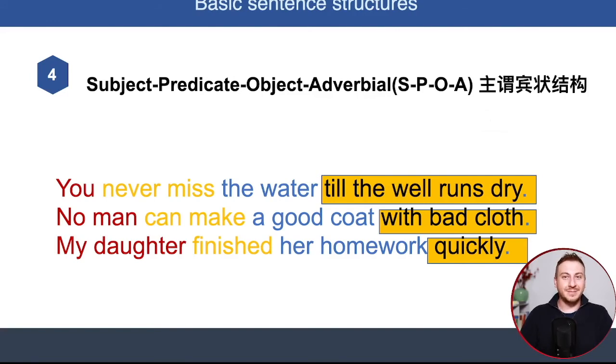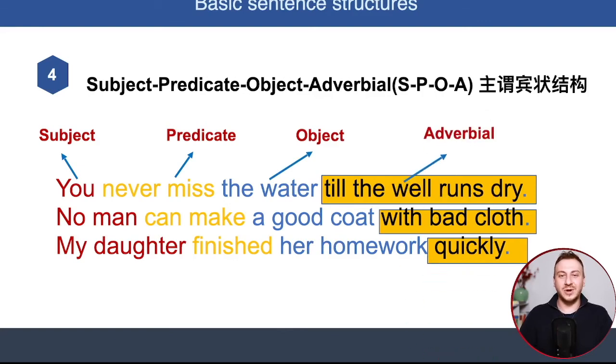Adverbials indicate time, place, manner, and reason, right? Okay, so let's look at the examples. You never miss the water till the well runs dry. You, subject, miss, predicate, the water, object, and till the well runs dry, adverbial. No man, subject, can make, predicate, a good coat, object, with bad clothes, adverbial. And the last one, my daughter, subject, finished, predicate, her homework, object, quickly, adverbial.